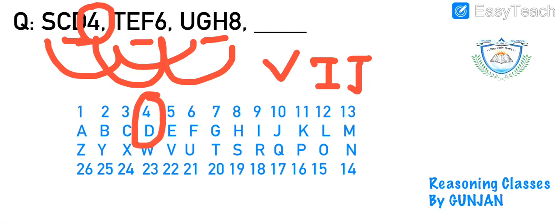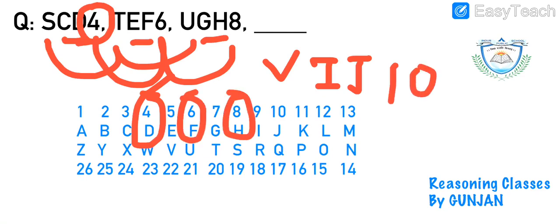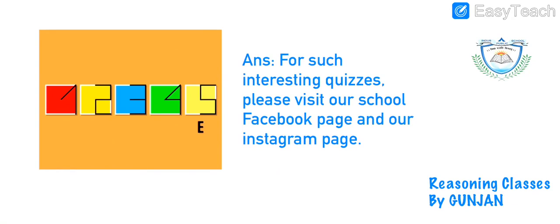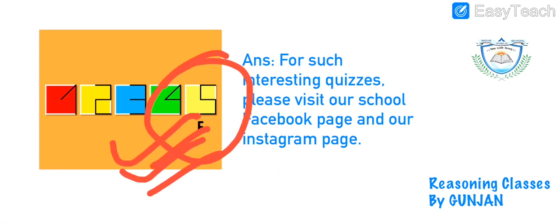So it is D4, F6, H8. So the positioning of J will be 10. Now you must take care of this type of question also, where any positioning of the alphabets can be written simply along with the question. So this question was introduced just to make you aware of this type of question also. So the answer for the question asked earlier was E.